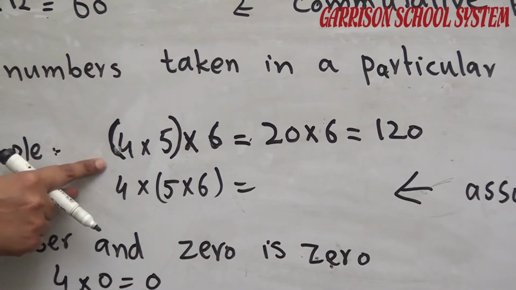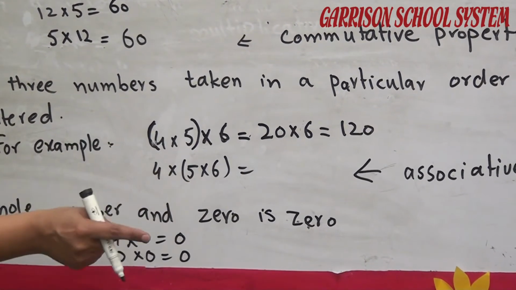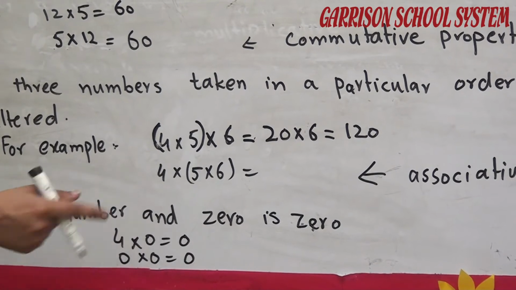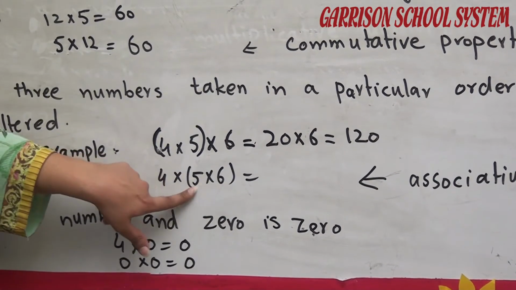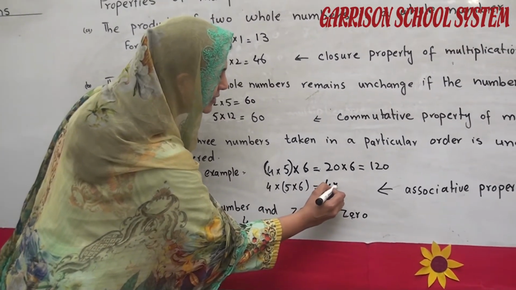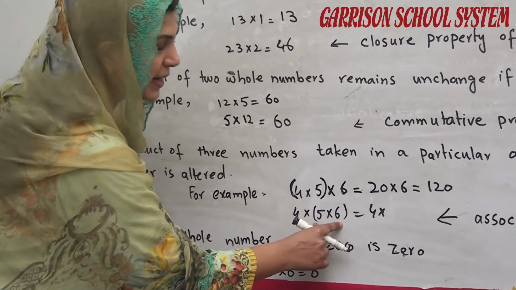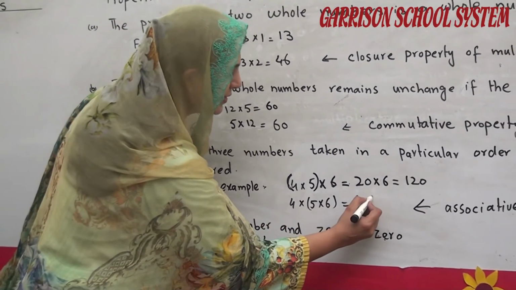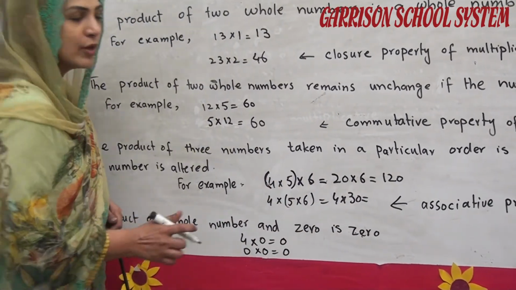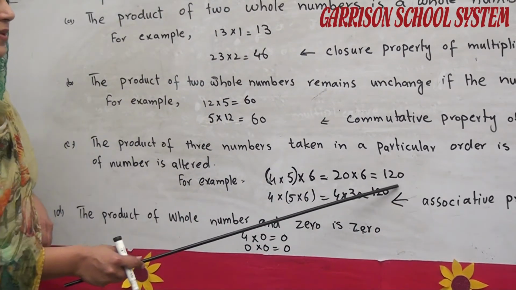In this way, now the bracket is not around 4 multiplied by 5; in fact the bracket is around 5 multiplied by 6, as you are looking here. So in this case, firstly we will multiply 5 by 6. We write 4 multiplied in the same manner, and after that we solve the part in the bracket. 5 multiplied by 6 is 30. And when we multiply 30 by 4, we will get 120. So look at this, students, the answer remains the same.